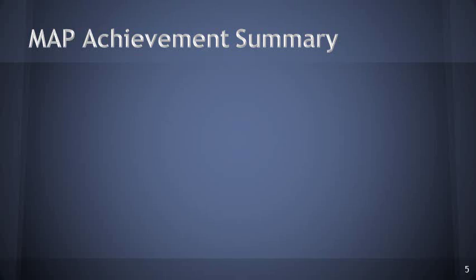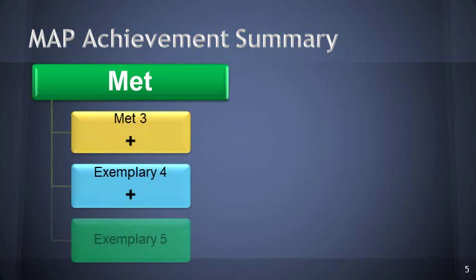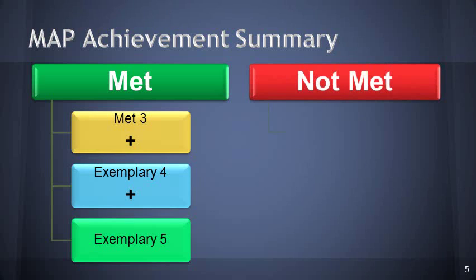The MAP achievement summary. Anything met will include the categories Met 3, Exemplary 4, or Exemplary 5. And our Not Met category will include all Not Met 1 and Not Met 2.